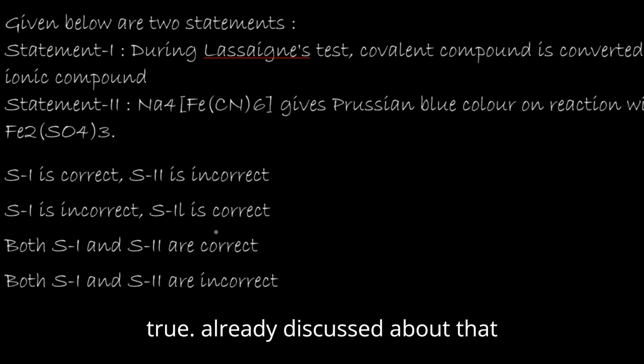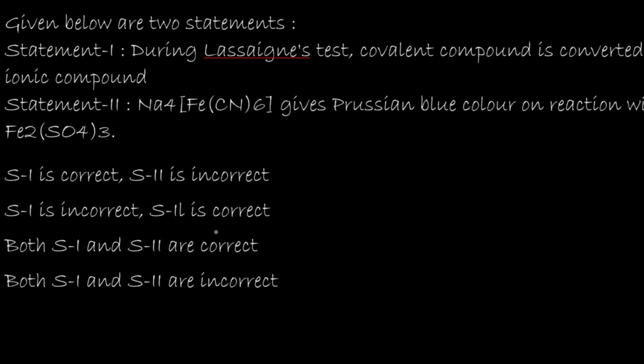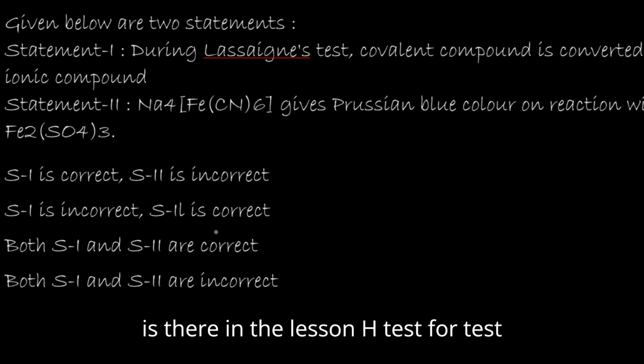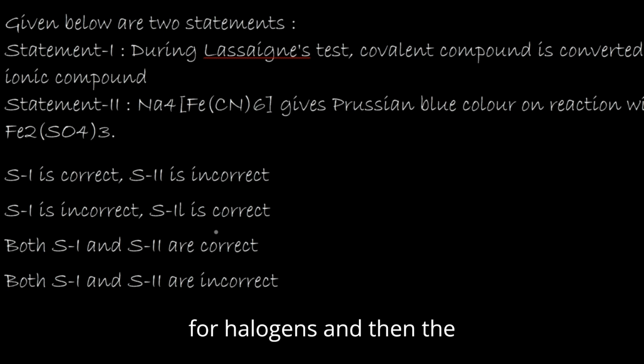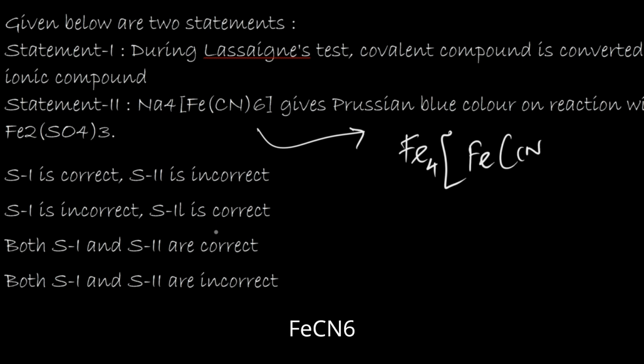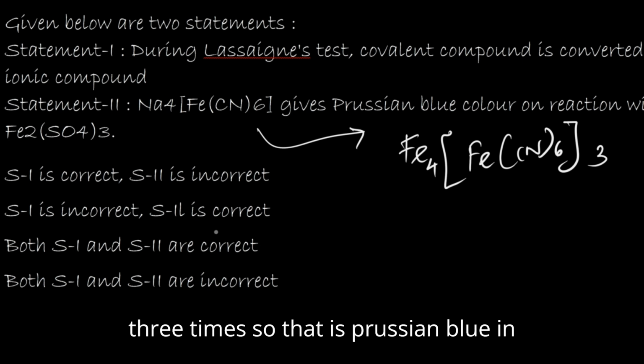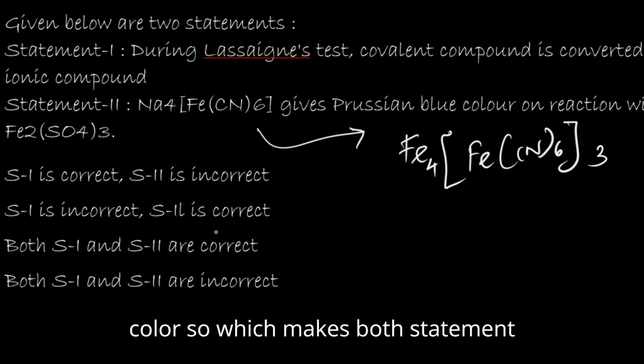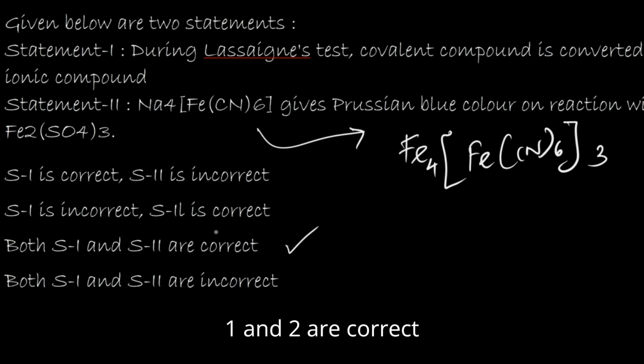That is very true; we already discussed that. Na2S and NaCN are there in the Lassaigne's test for halogens. Statement 2 is also true: it will give you the complex Fe4[Fe(CN)6]3, which is Prussian blue in color. So both statements 1 and 2 are correct.